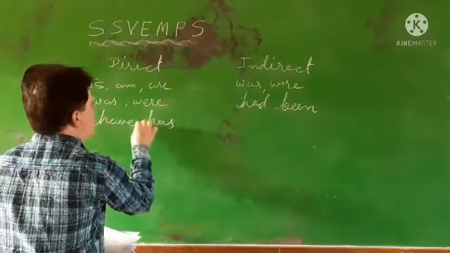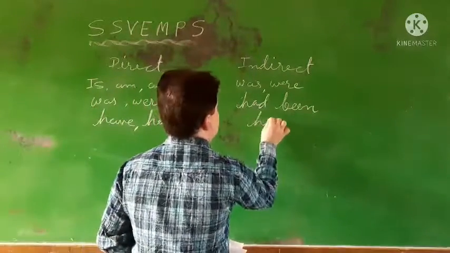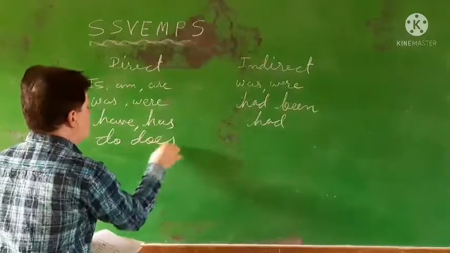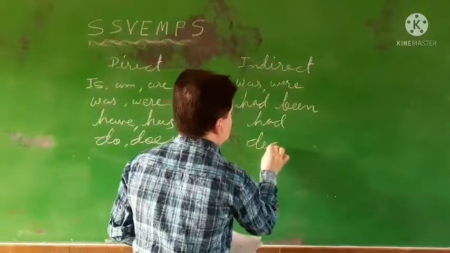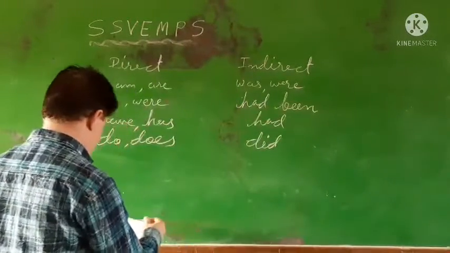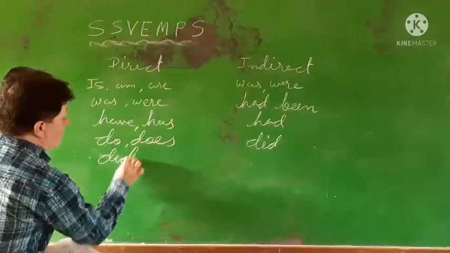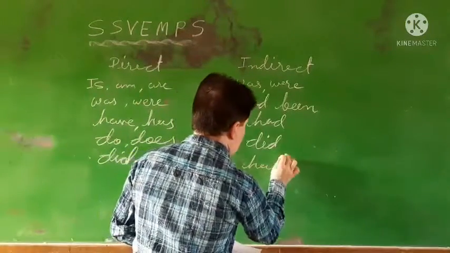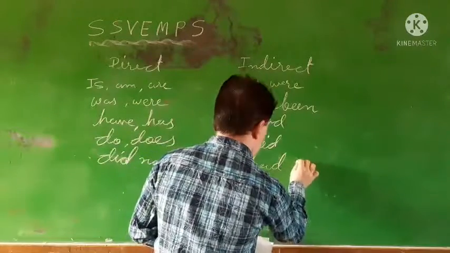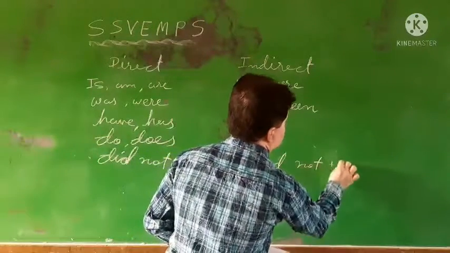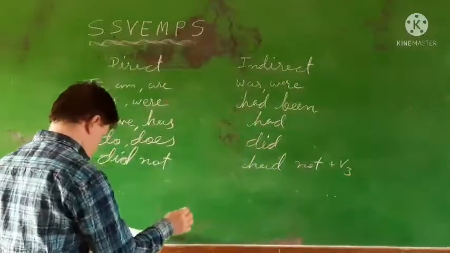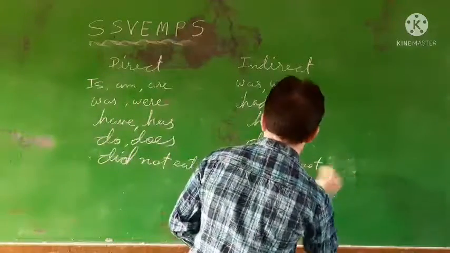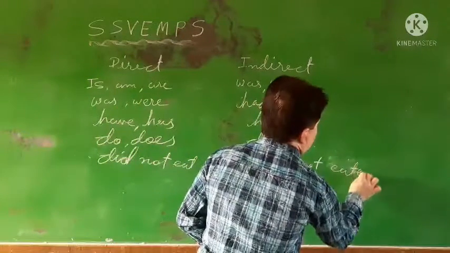If have and has is given, you will put had. If do, does is given, you will have to put did. If did not is given, you will have to put had not plus V3. Suppose did not eat, so what will you put? Had not eaten.